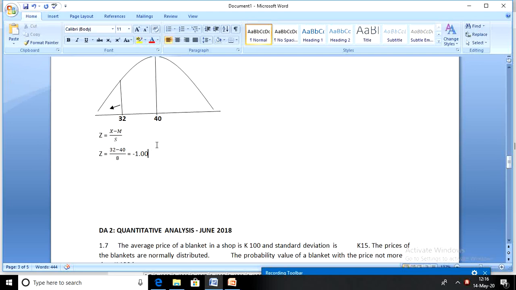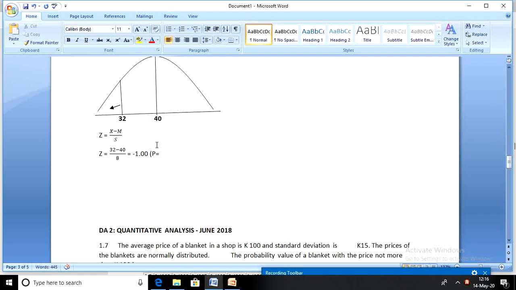Remember, z is always negative when you're on the left side of the symmetric curve, and z is positive when you're on the right side. So don't worry about the negative, positive issues. The z values that you get from the table will just be the same. So let's see what probability relates to this z-score.